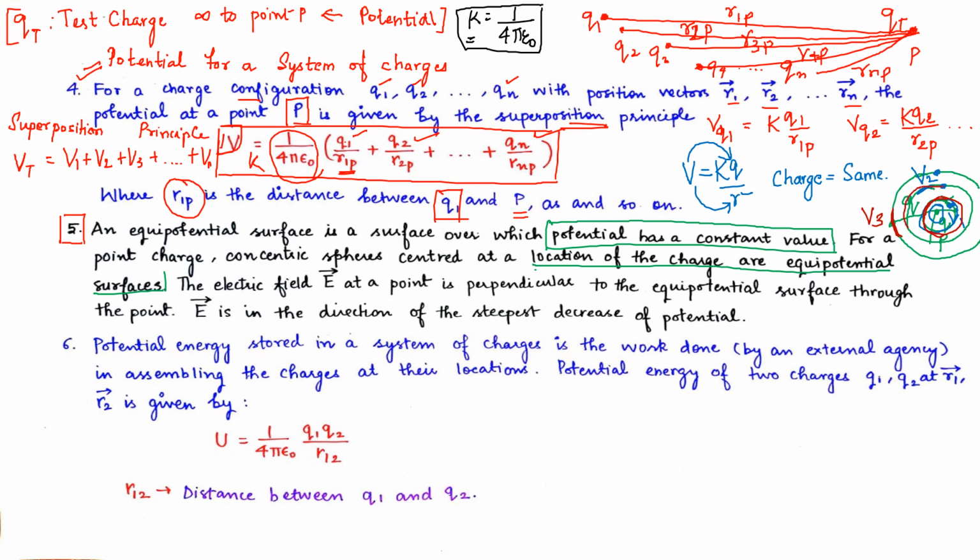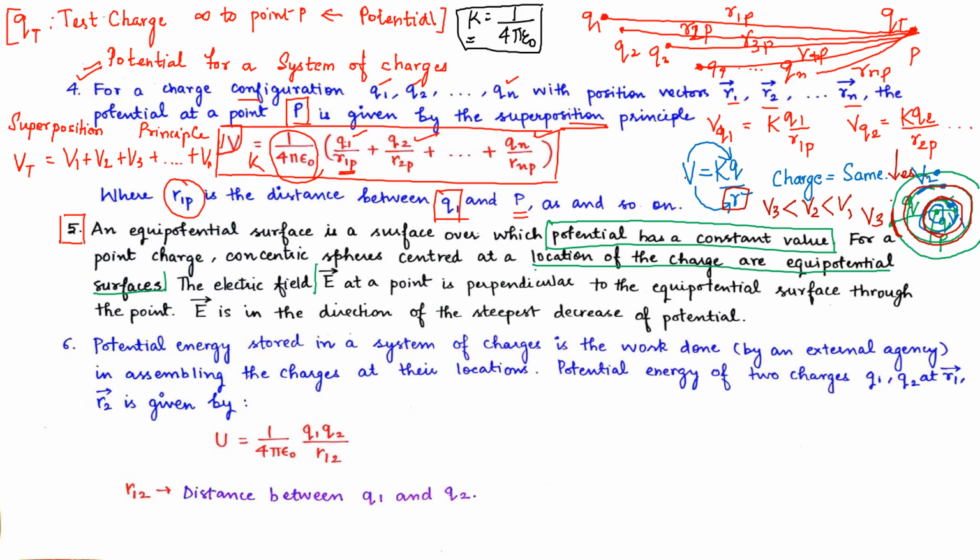Throughout circle number 2, we will have the same potential, because in these concentric circles neither Q nor R is changing. They both are the same. But when we see the potential at 3, it is smaller than the potential at 2, and that is smaller than the potential at 1, because potential is inversely proportional to R, and when we go from one surface to 2, 2 to 3, R is the only thing which is decreasing.